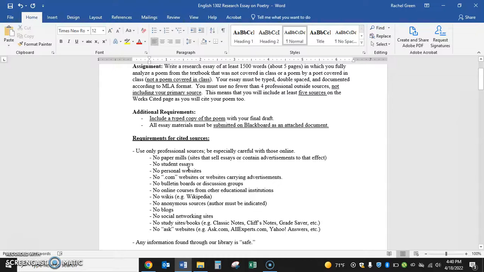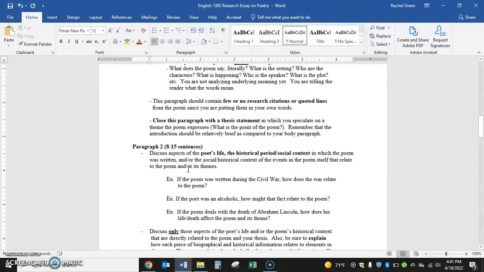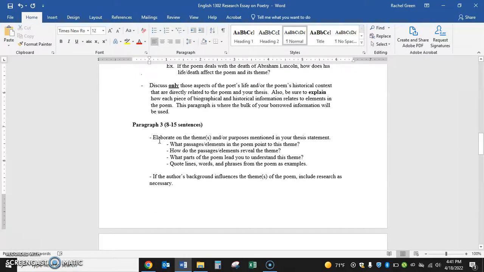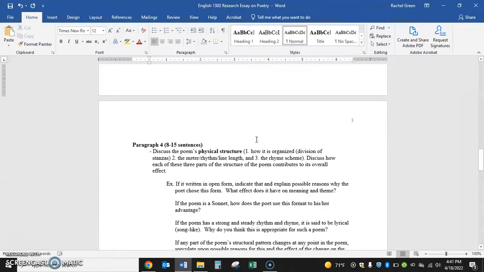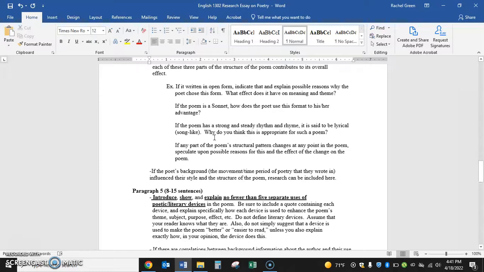You are going to be analyzing the poem on your own. That means, see in paragraph 3, you're going to be analyzing the poem's theme on your own. So you're not going to do a Google search of what is the theme of insert poem title. You're also going to be analyzing the poem structure on its own, so no Google search of what is the structure of insert poem title.